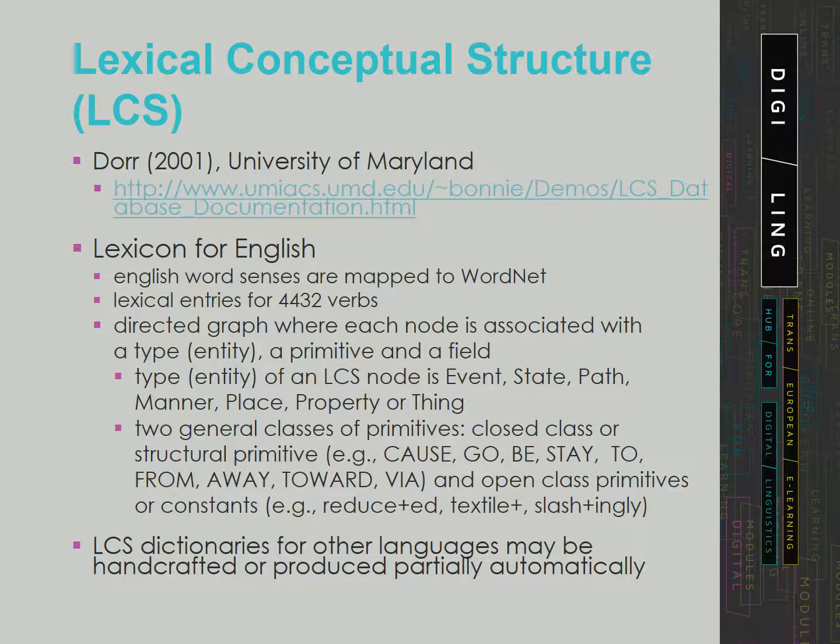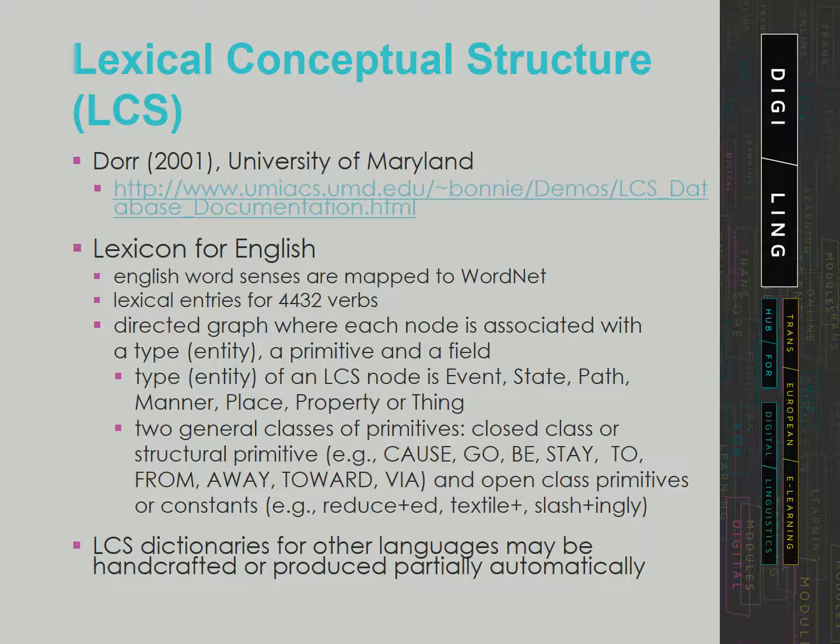There are 2 general classes of primitives: closed class or structural primitives, for instance goes, go, be, to, and open class primitives or constants, for instance reduced, textile, -ingly. Suffixes such as plus, plus ed, plus ingly are markers of the open class of primitives. Primitives have examples of fields including locational, possessional, identificational.